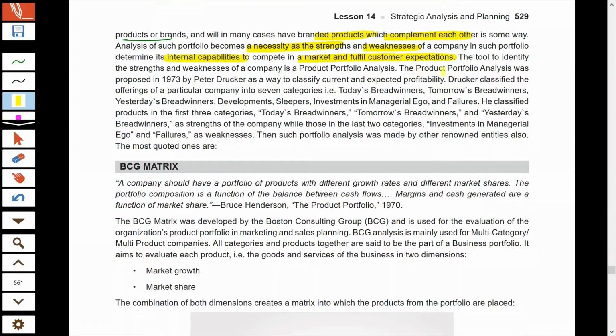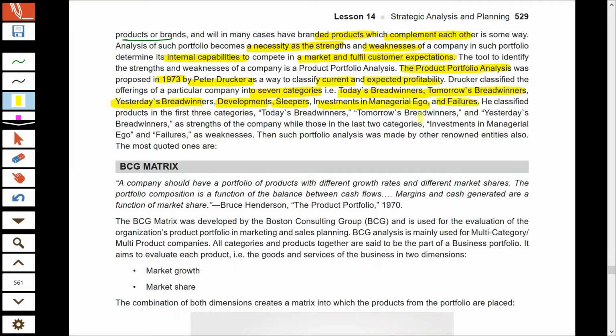Now, the first kind of product portfolio analysis was put forward by Peter Drucker in 1973. And he did it on the basis of analysis of the current or the expected profitability of different businesses. After taking into account the current and the expected profitability of different products in the portfolio, Drucker classified the different products into 7 categories. The 7 categories are today's breadwinners, tomorrow's breadwinners, yesterday's breadwinners, developments, sleepers, investment in managerial ego, and failure.